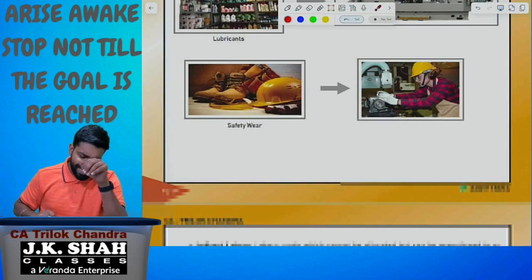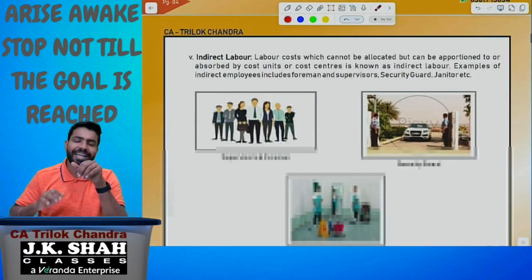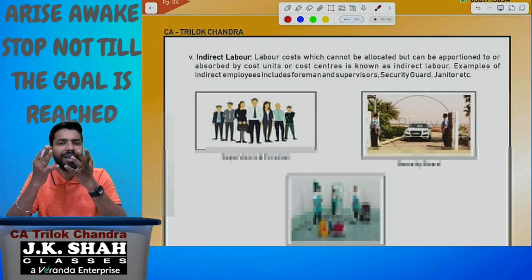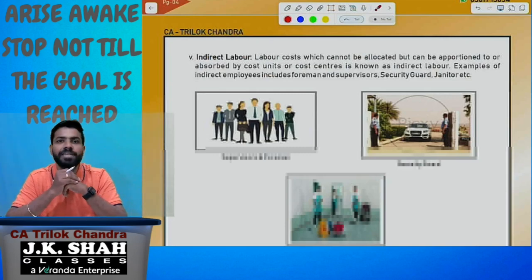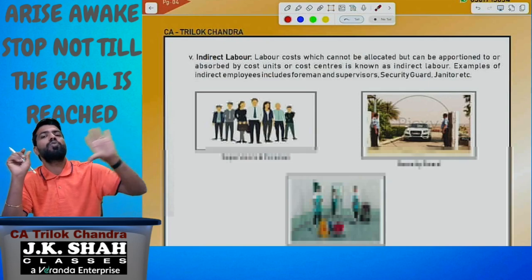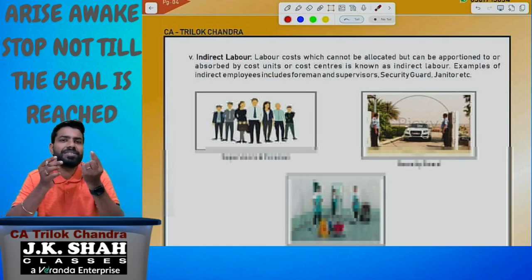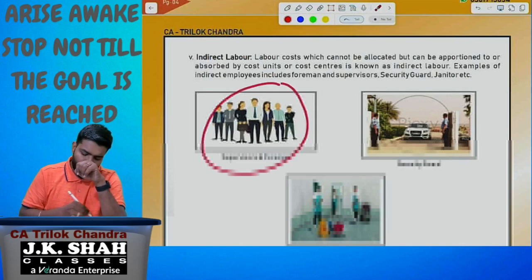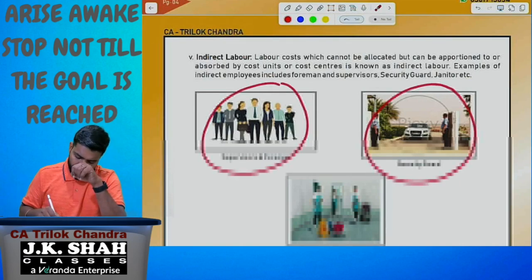Next, indirect labor. Who is indirect labor means the one who is not directly engaged in the production process. They are not going to produce the product. That is one thing. And one more thing, their cost cannot be traced to the good. Their cost cannot be traced to one single product. The best example is supervisors and foremen, security guard, janitors.